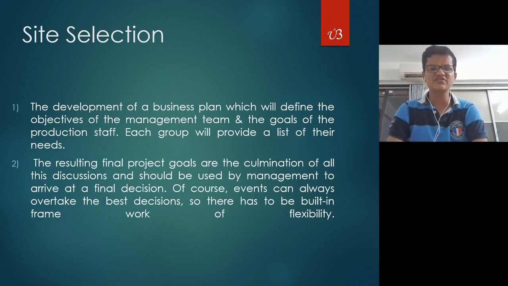On that basis, the resulting final project goals are discussed with the management, and management arrives at a final decision. But you need to keep in mind that the final decision may change depending upon the site and the economic point of view, or it may be affected by certain conditions. So you have to keep an open mind for making a final layout.